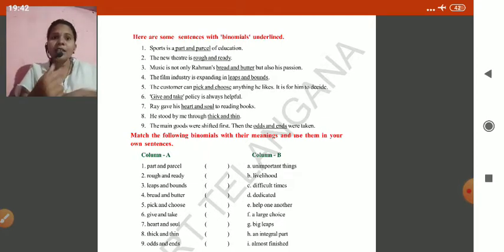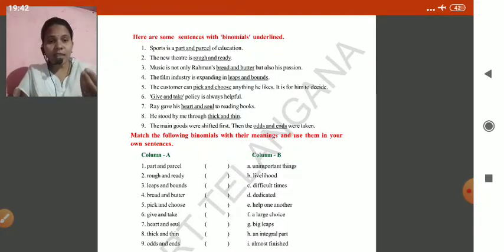Education? No. The new theater is rough and ready. It means almost ready. Quickly it was built up, children, very quickly, only little things are left, almost completed. That is called rough and ready.